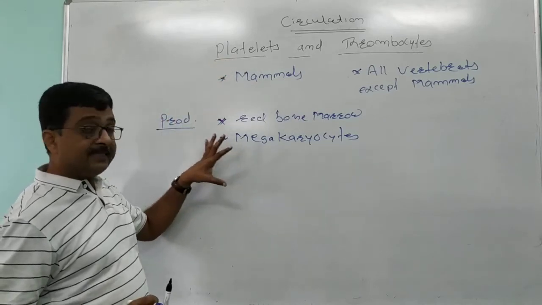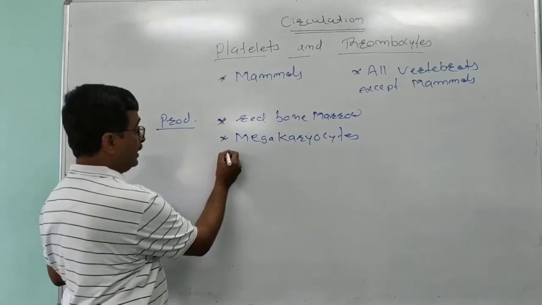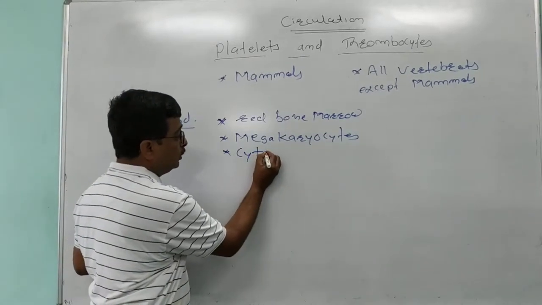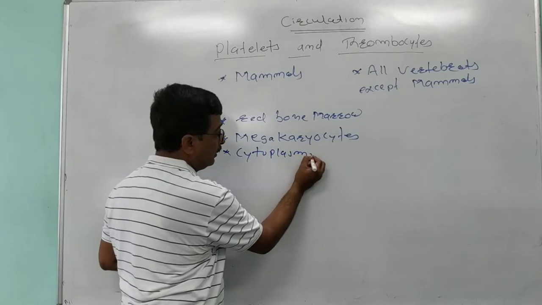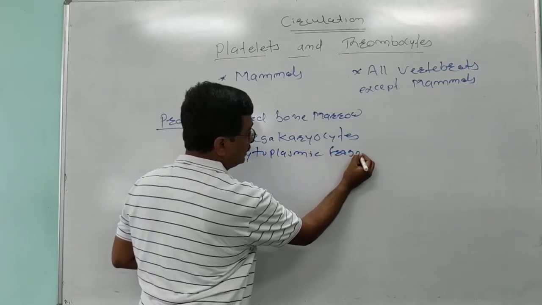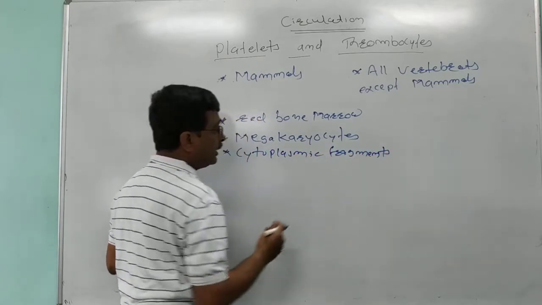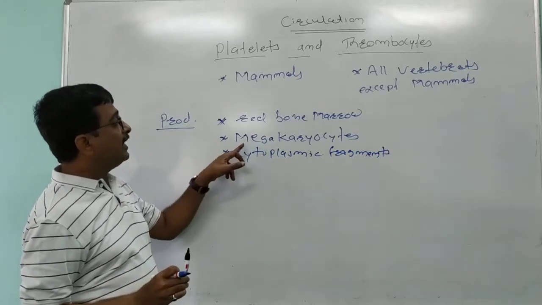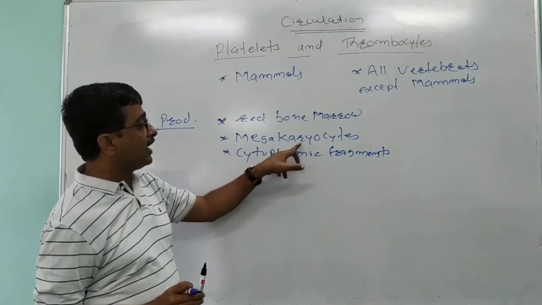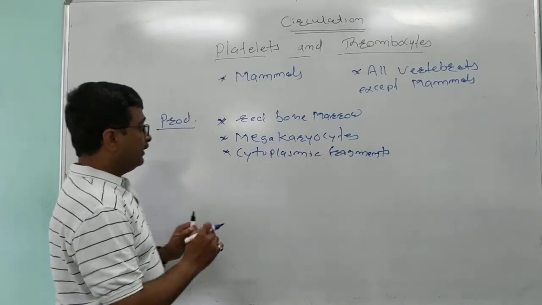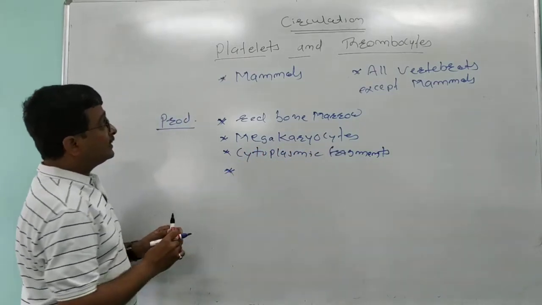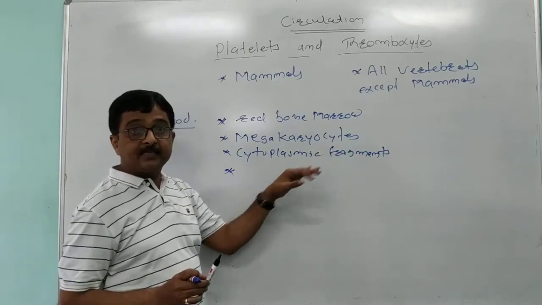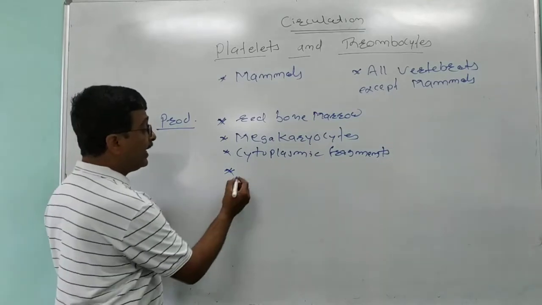As these are cytoplasmic fragments, here we are going to write: platelets are cytoplasmic fragments produced due to the fragmentation or breaking off of large cells called megakaryocytes. As platelets are cytoplasmic fragments, these cells do not contain any nucleus.